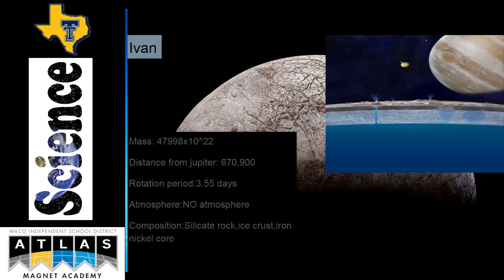Its mass is 47,998 times 10 to the 22nd power. Its distance from Jupiter is 670,900 kilometers. Its rotation period is 3.55 Earth days. There is no atmosphere. Its composition is silicate, rock, ice crust, and an iron nickel core.